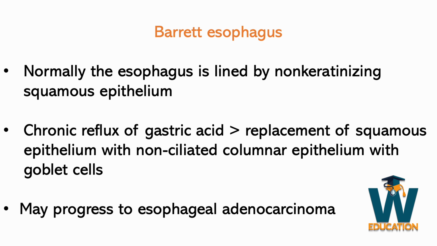So what happens in Barrett's esophagus is the squamous epithelium gets turned into non-ciliated columnar epithelium with goblet cells. And these cells can produce mucus, which can neutralize the acid. However, the problem with this is that Barrett's esophagus increases the risk of esophageal adenocarcinoma.